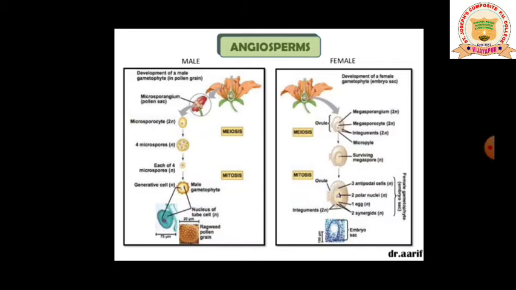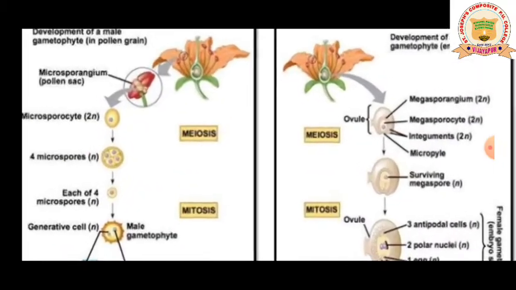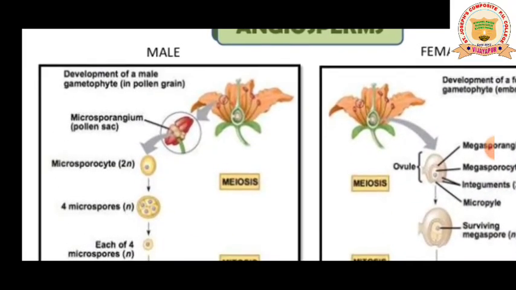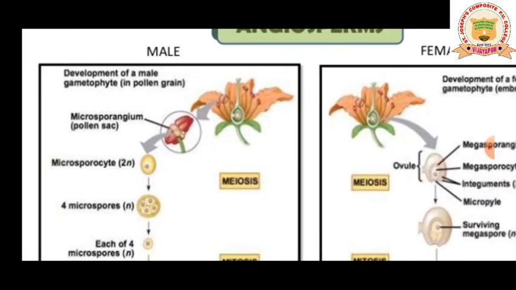So have a look at the angiosperms' male and female reproductive structures. Let us first look at the male. Development of the male gametophyte is carried out in the pollen grain. The anther produces pollen grains in a structure we call the microsporangium or pollen sac.